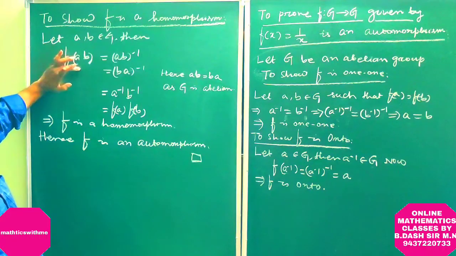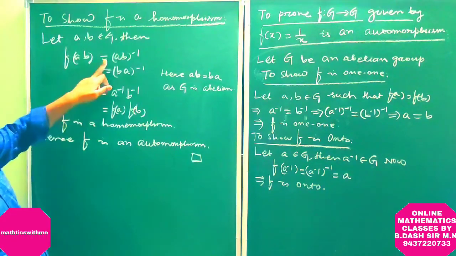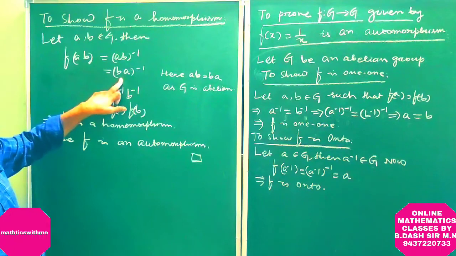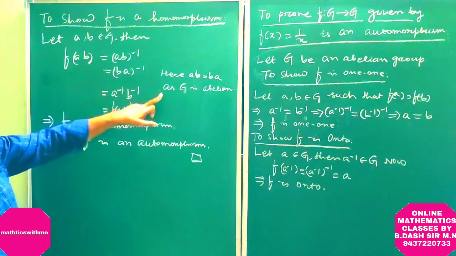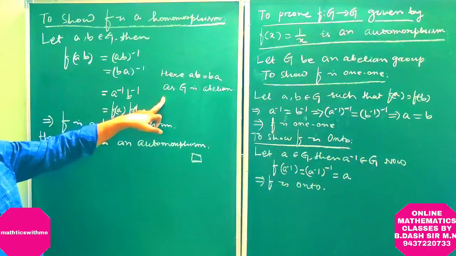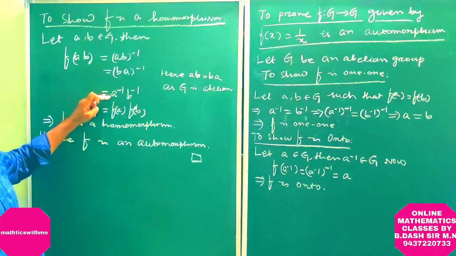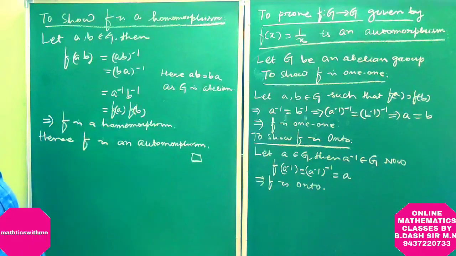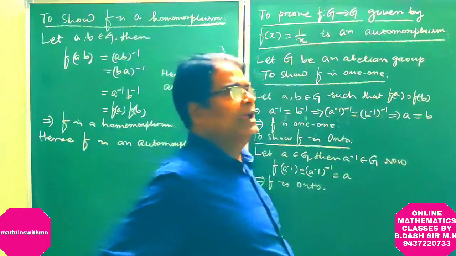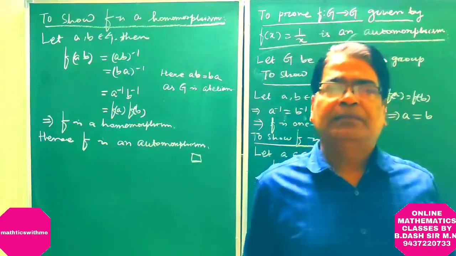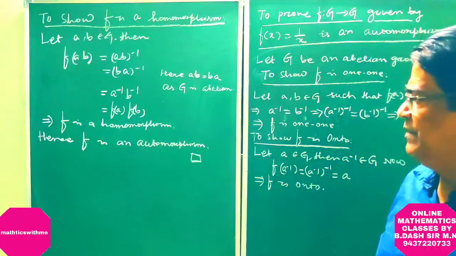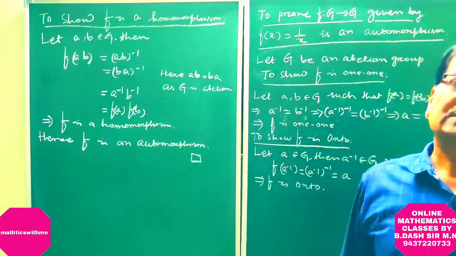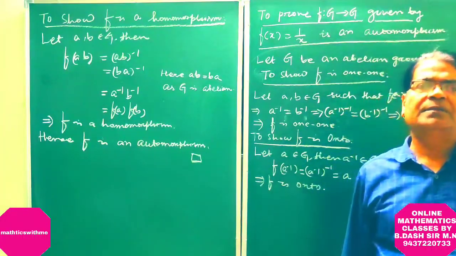So f(ab) is equal to (ab) inverse. This is equal to (ba) inverse, because here G is abelian, so ab is equal to ba. This is a inverse b inverse, which is f(a) f(b). So the function f is one-one, onto and a homomorphism. Therefore, the function f is an automorphism. So our first problem is solved.